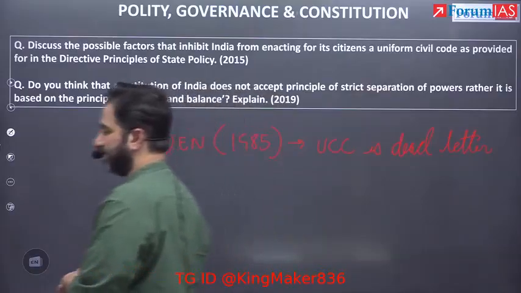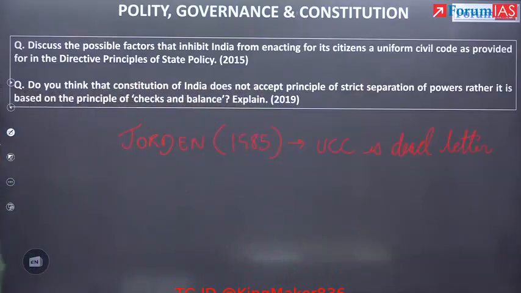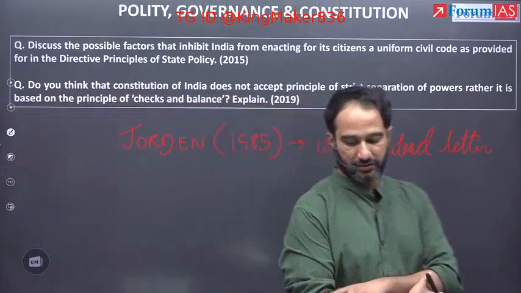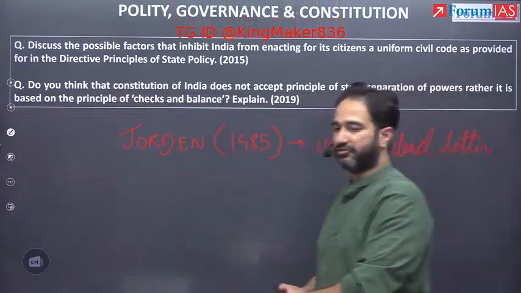Second point, Article 25 guarantees freedom to practice religion.